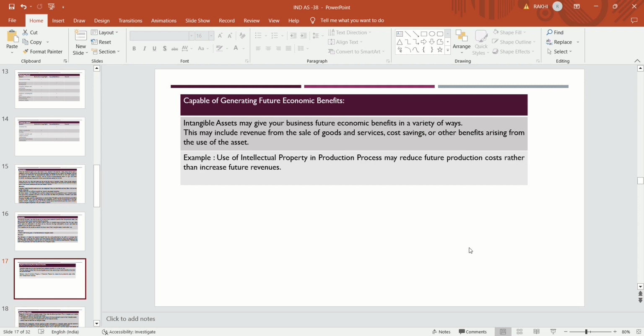For example, the use of intellectual property in the production process may reduce future production cost. If the entity uses intellectual property in the production process, it will reduce production cost, and indirectly it is a kind of cost saving rather than increasing future revenue. Cost saving is also a future economic benefit, so it is also a kind of benefit that flows to the entity.